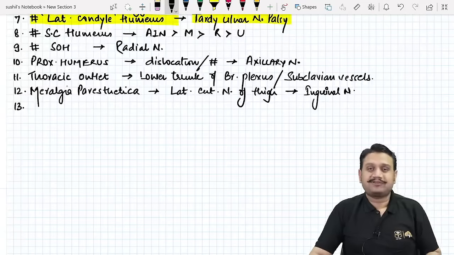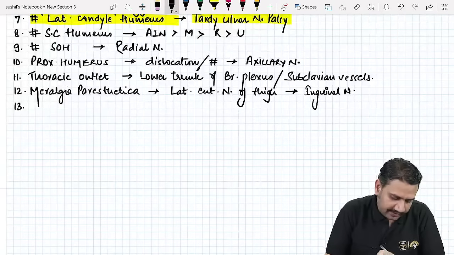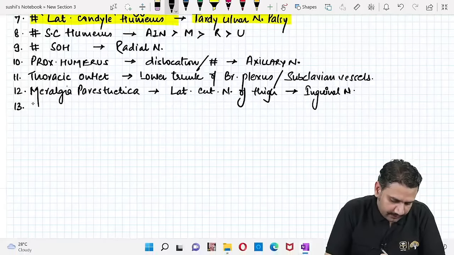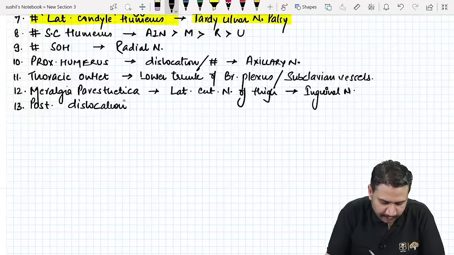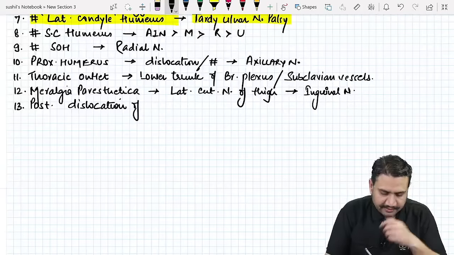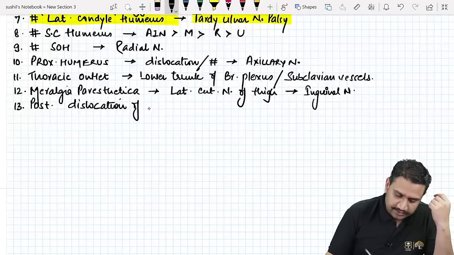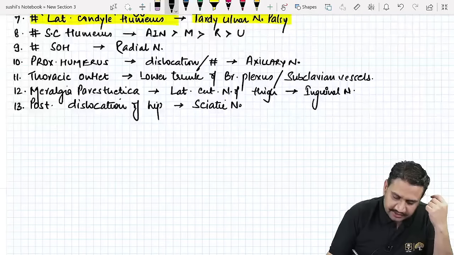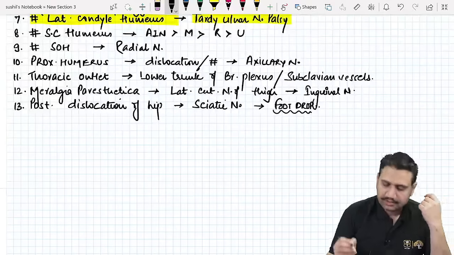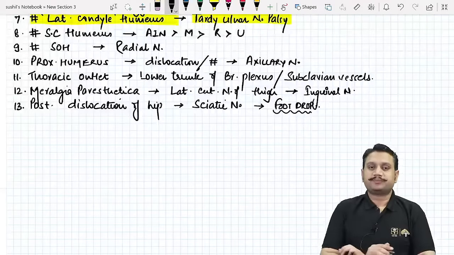Number 13, after meralgia, we can have a dislocation of the hip, that is posterior dislocation of the hip. We know that in hip dislocation, the posterior one is very, very important. Posterior dislocation of the hip can produce compression of what structure? The compression will be of the sciatic nerve. And sciatic nerve compression is going to present with what? Foot drop. So posterior dislocation of hip, sciatic nerve, and foot drop.